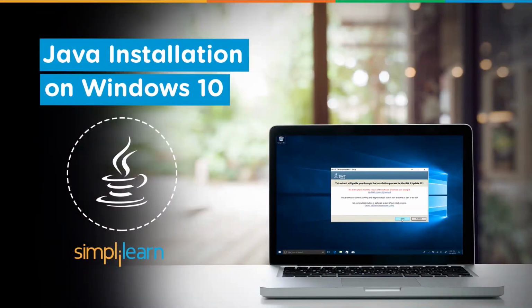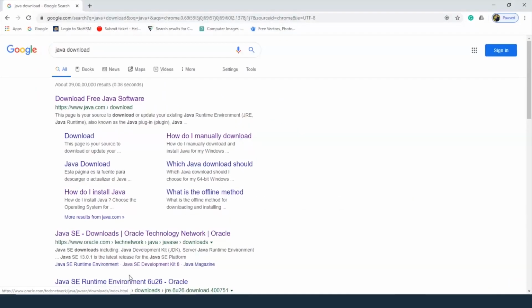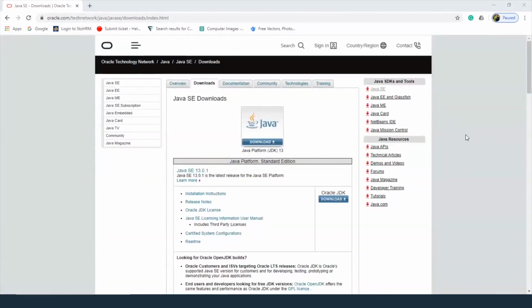So now let's download Java. Let's go to Google and search for Java download. We'll go to the link we see here, oracle.com. So now here we have the web page. Here we can see Java SE 13.